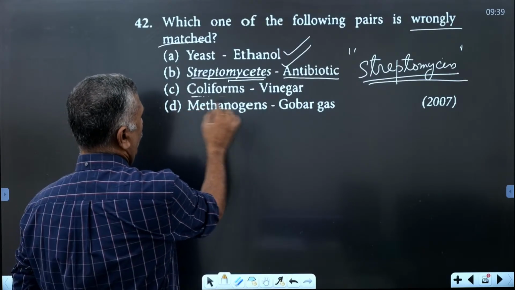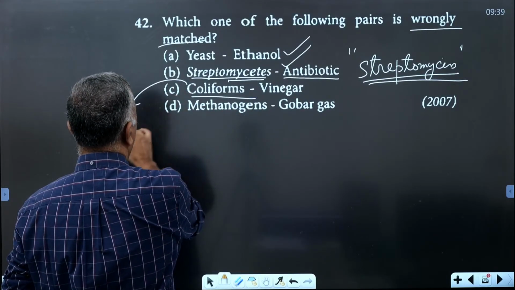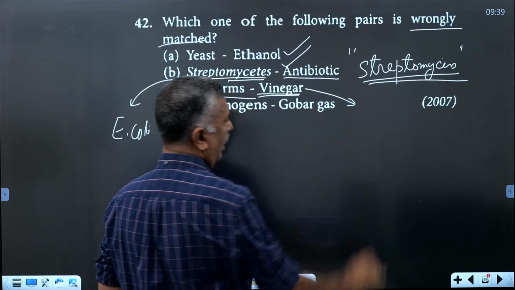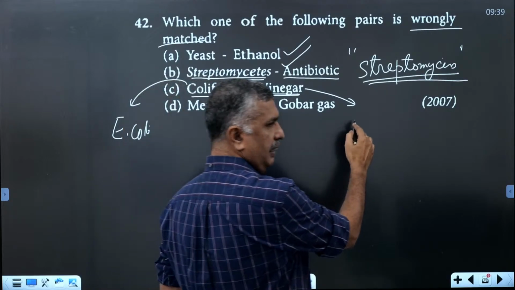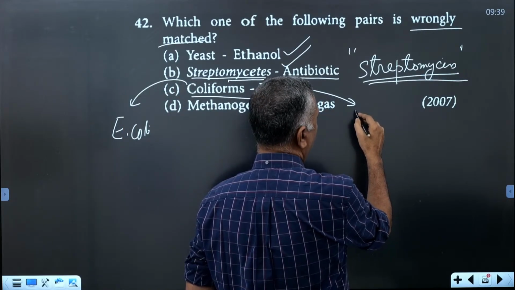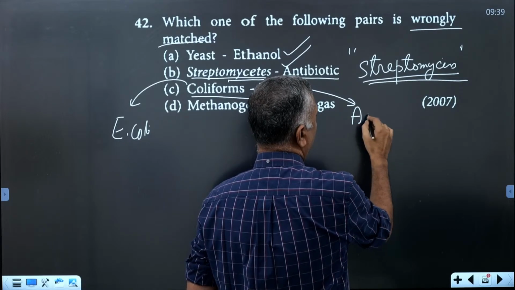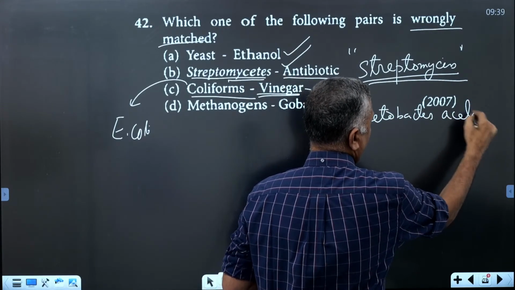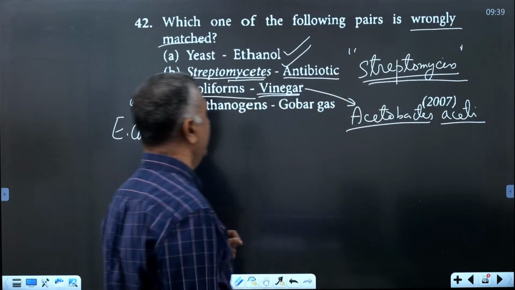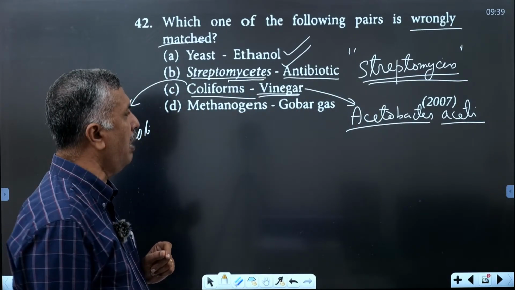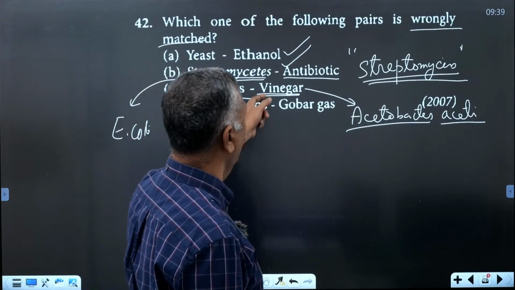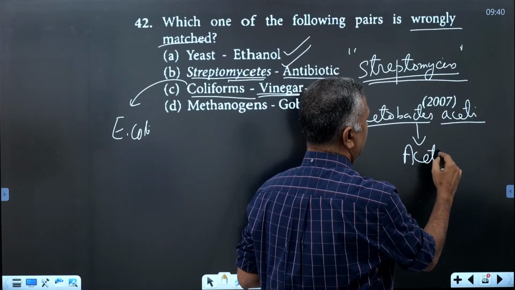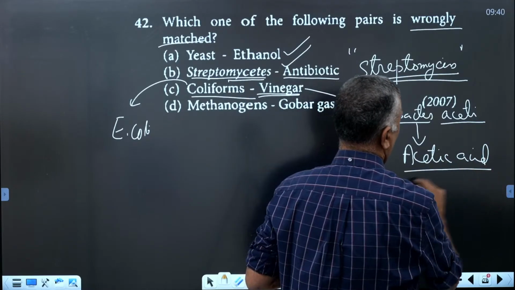Then coliform bacteria, that is Escherichia coli, does not produce vinegar. Acetic acid is the main content of vinegar, and it is produced by the bacterium Acetobacter aceti, not a coliform bacterium.